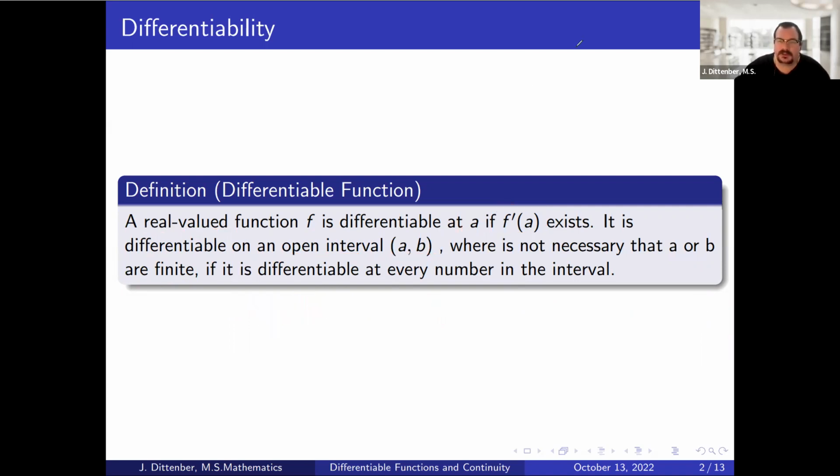The definition of differentiability comes down to saying that the function is differentiable if f prime of A exists. You might say, well, what is f prime of A?